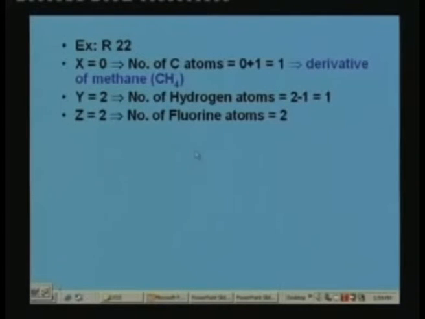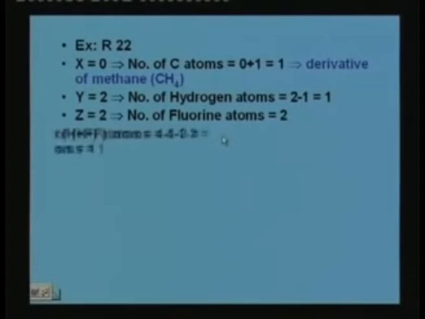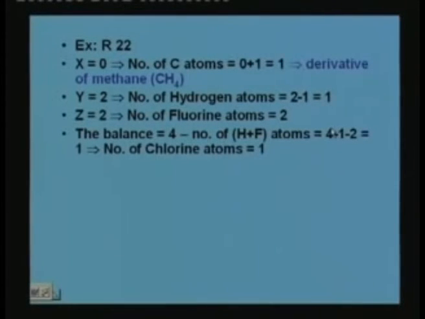From the general formula, Y is 2 means number of hydrogen atoms is 2 minus 1, that is 1, and Z is 2 means number of fluorine atoms is equal to 2, and then the balance. There should be 4 atoms attached to the carbon, so the balance is 4 minus the number of hydrogen atoms plus fluorine atoms. Here the number of hydrogen atoms is 1 and fluorine atoms is 2, so the balance is 4 minus 1 minus 2, that is 1.